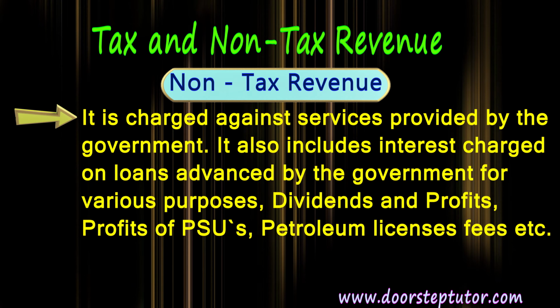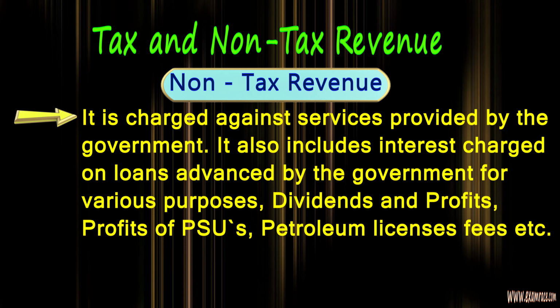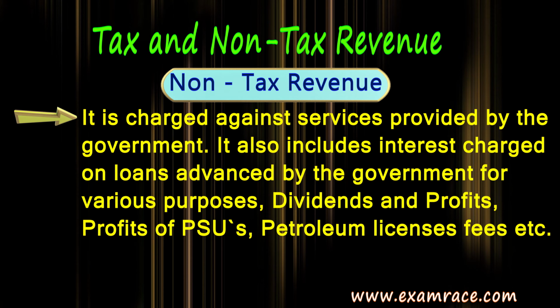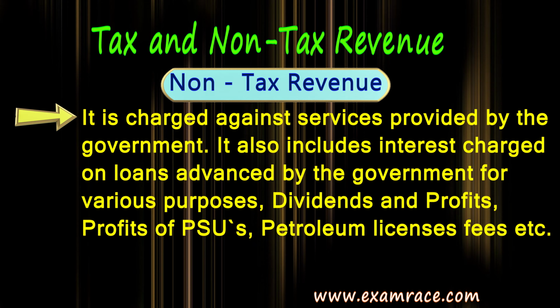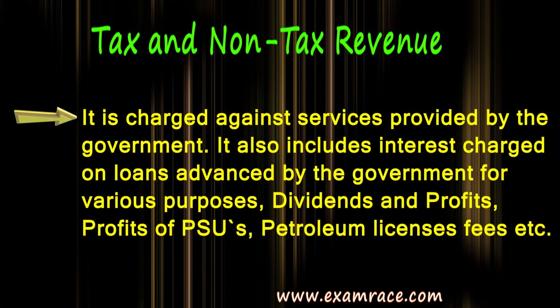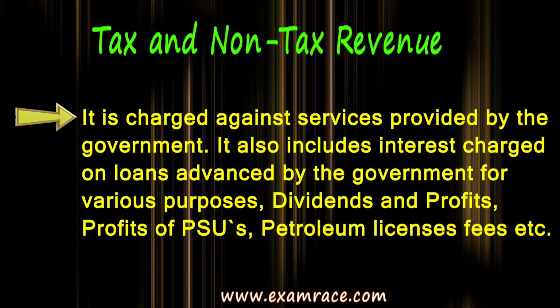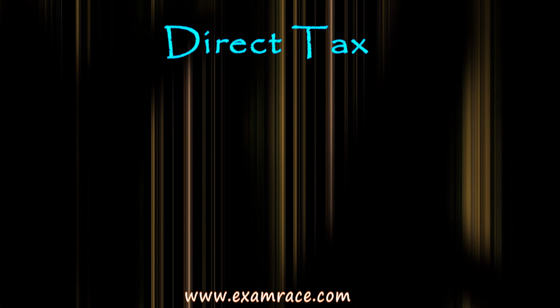Then the petroleum license fees, or the fees on the birth certificate, death certificate, fees on obtaining an internet connection, etc. Certain fees are taken by the government. Also, the interest charged on loans advanced by the government for various purposes. So these are the revenue which doesn't come from the taxation part, but comes from the services which the government provides. Let us look at the direct taxes and then we will go to indirect taxes.